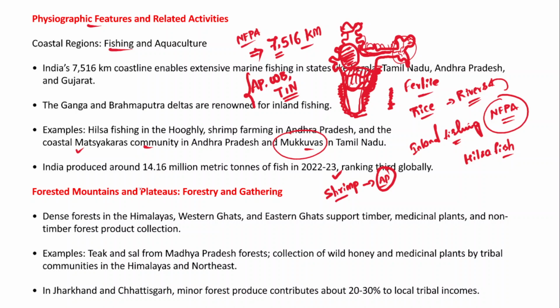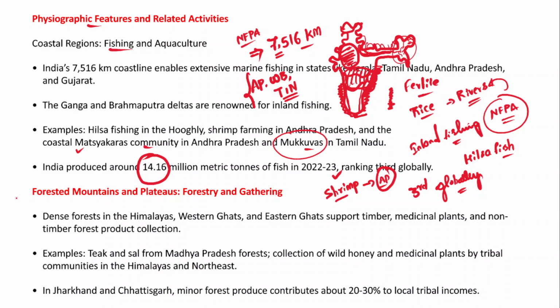However, if we talk about the data of fish production in India, India produced around 14.16 million metric tons of fish in 2022-23. So therefore India ranked third globally. So India is the third largest fish producer globally. This is because of the huge coast we have along with the rivers. Right, so this is how one physiographic feature has been influencing the livelihoods of the coastal communities.